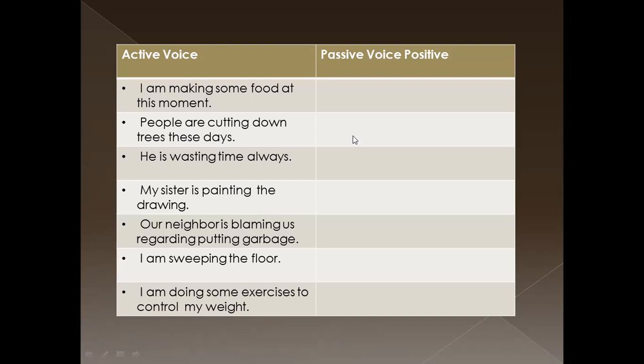Then the sentence is, trees are being cut down these days by people.